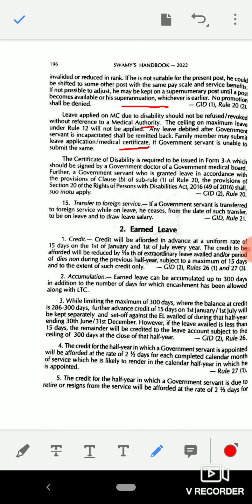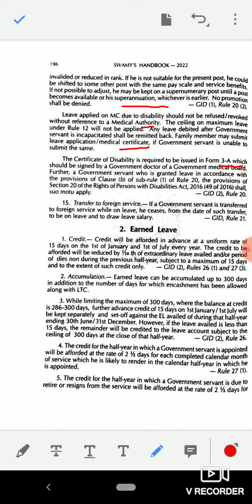The certificate of disability is required to be issued in Form 3A, which should be signed by a government doctor of a government medical board.